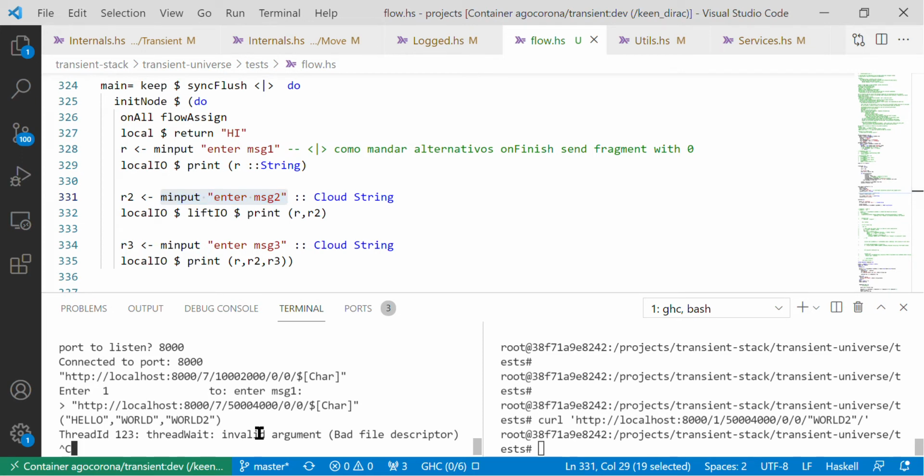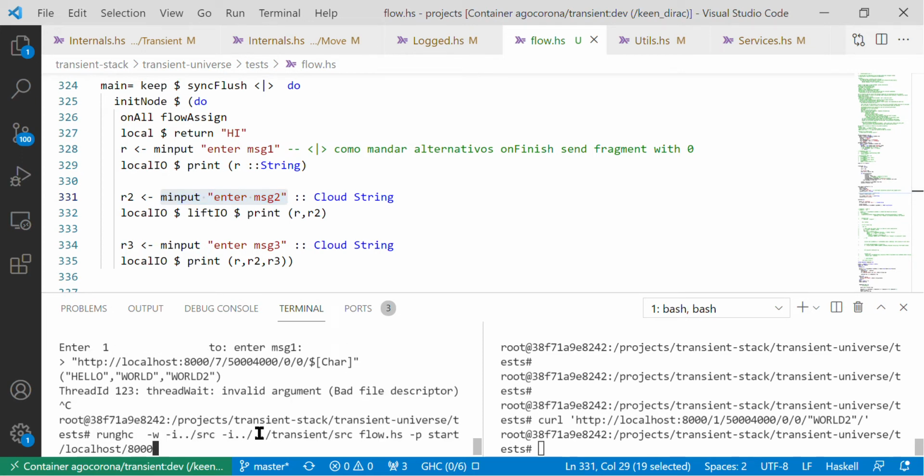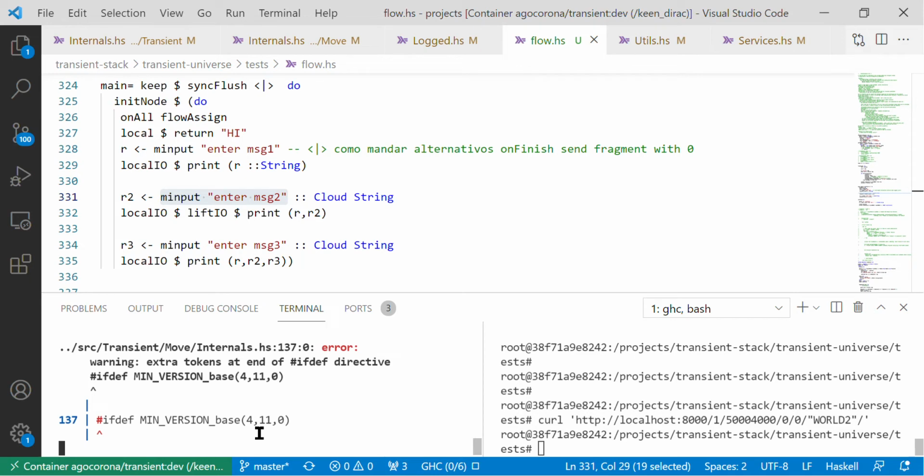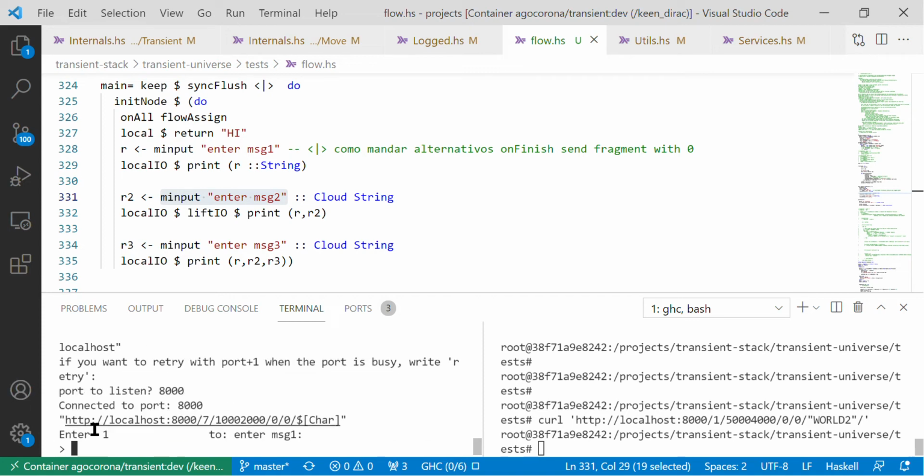If I execute the program again from scratch, you can see that after compilation, just a second. Okay, this is what the first endpoint displays.